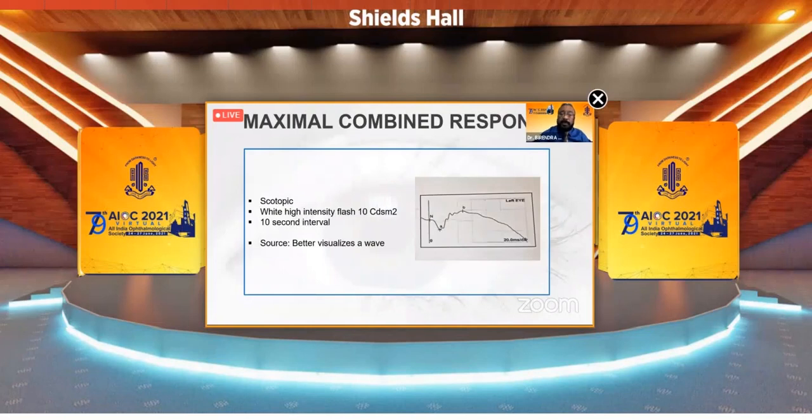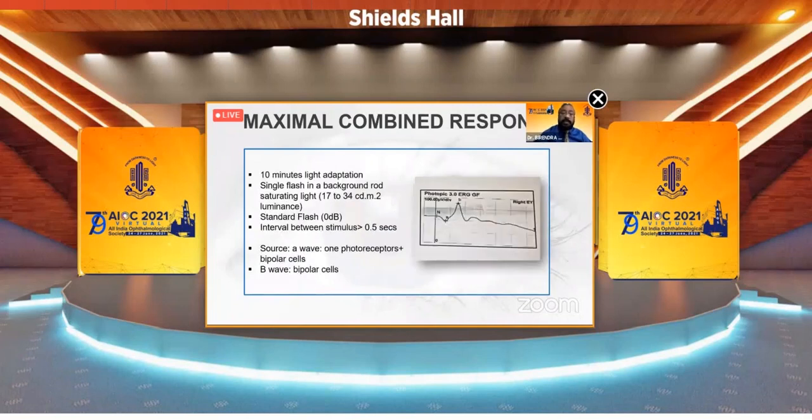Then a maximal combined response, that is with light on the brighter side. You have a scotopic response and you have the wavelets, that is the oscillatory potential also. Then you have a combined response after 30 minutes of light adaptation. So you get a proper A wave and then a proper B wave from the bipolar cells.